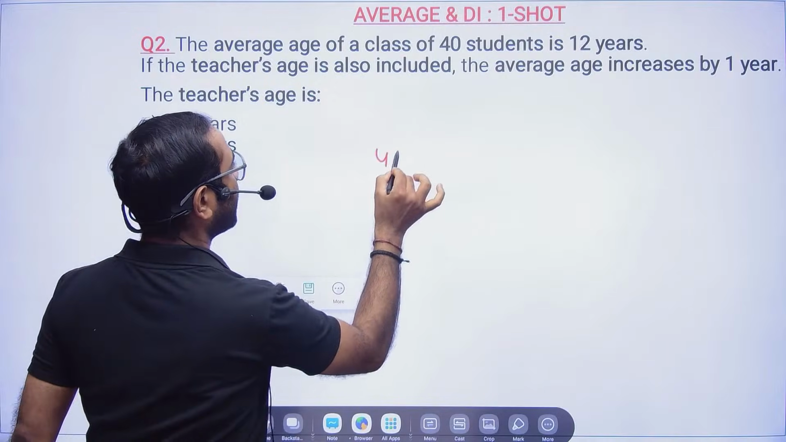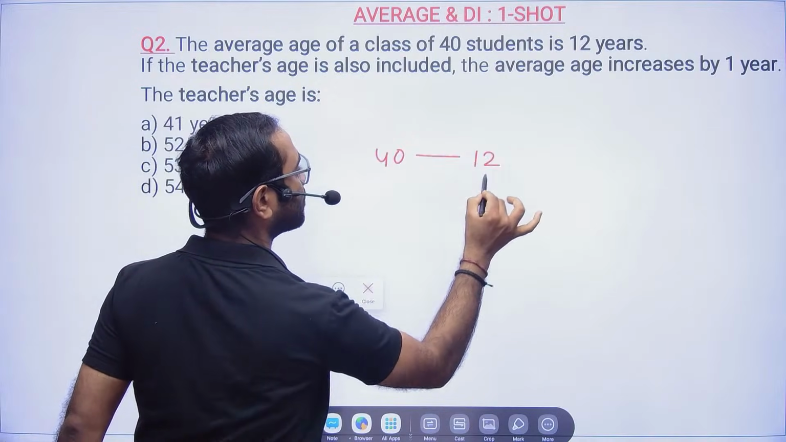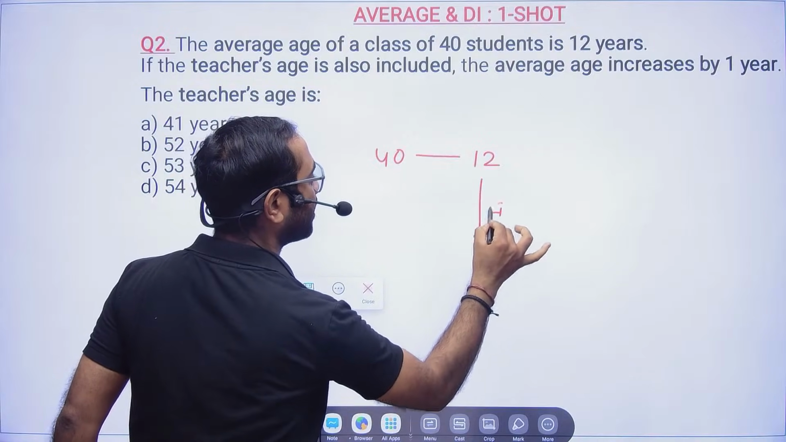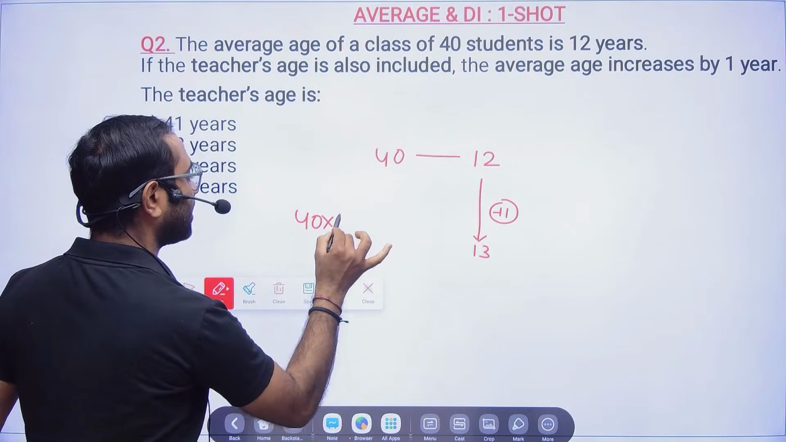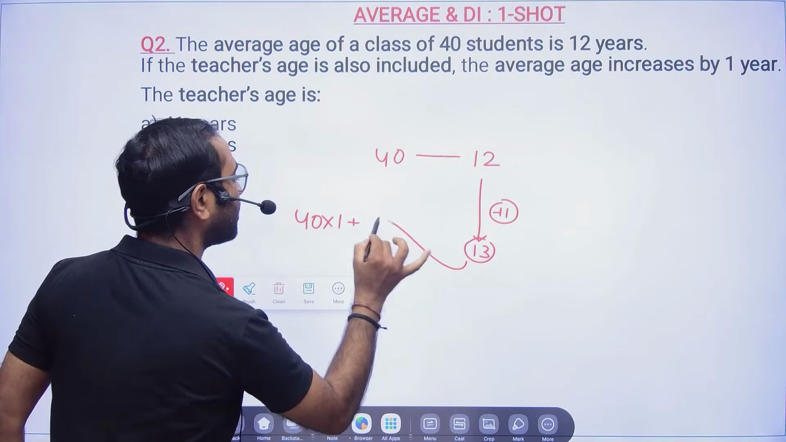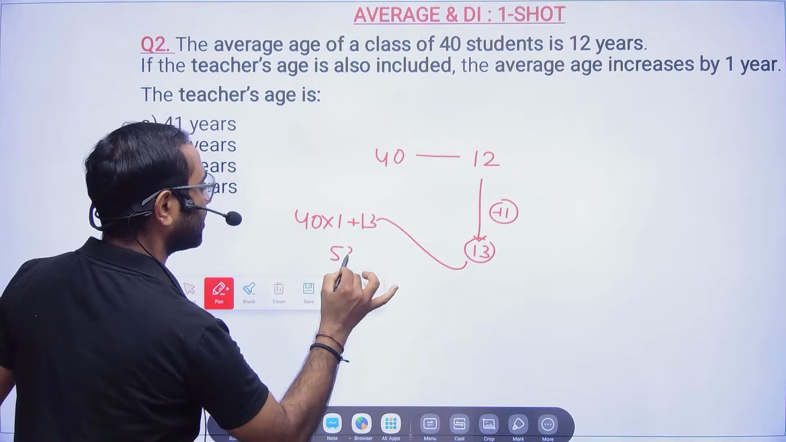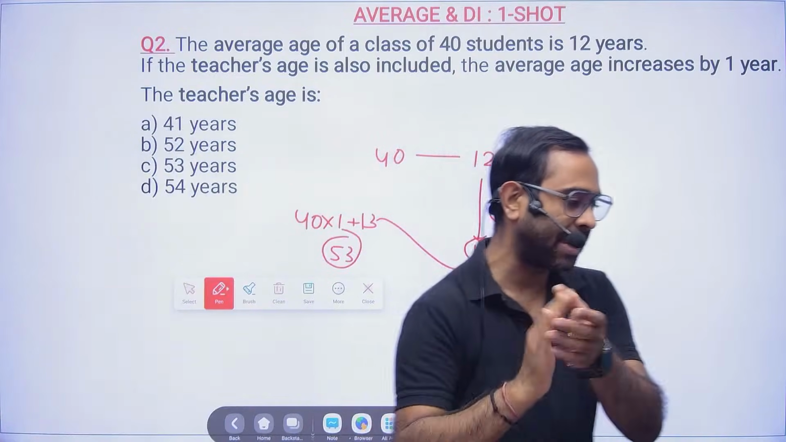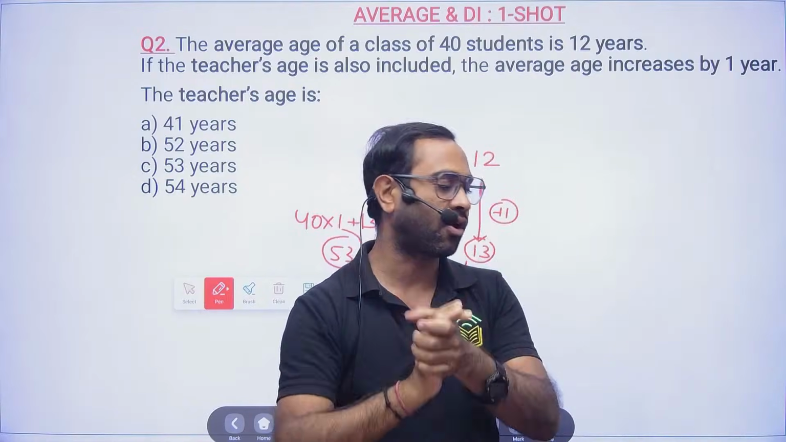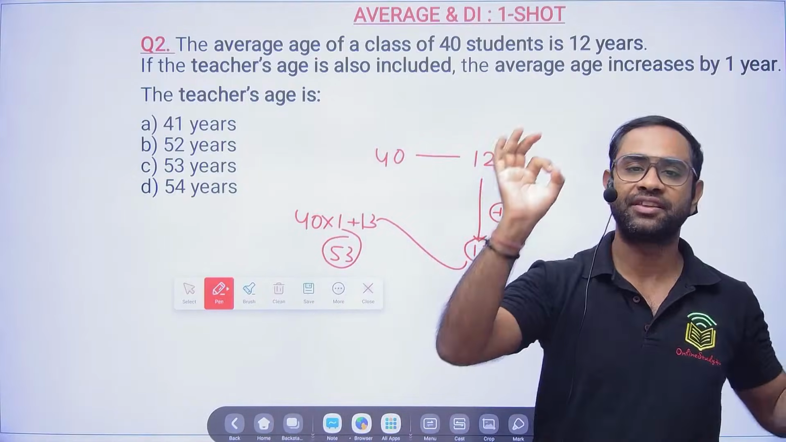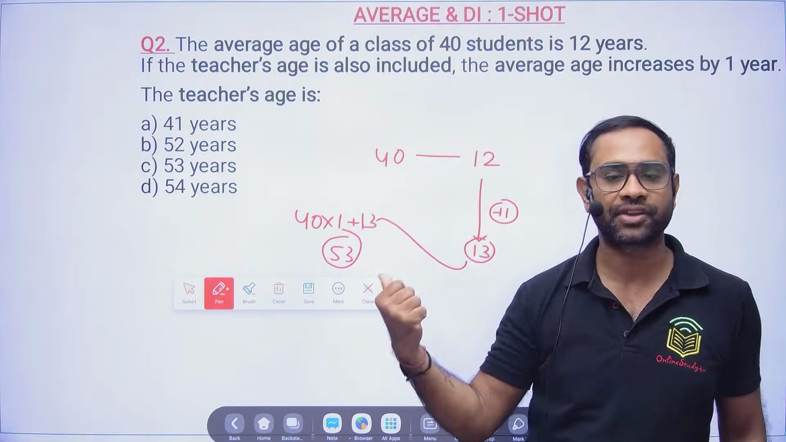Sir, 40 students, the average is 12 years. Okay. The average increased by 1 and now it became 13. So all the 40 students' ages will increase by 1. And what is the current one? Current one is 13. So it is 50. Chalo bhai. Now please tell me if it is clear for all of you or not. That's all. This is the way you will be dealing with this kind of problem.